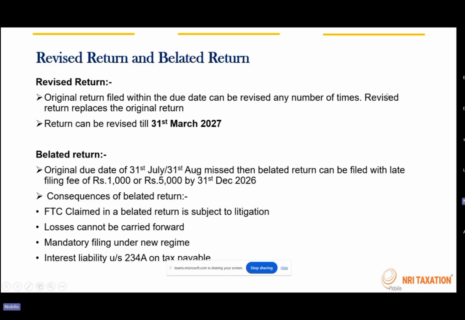Second is the revised return. Third one is the belated return, and the fourth one is the updated return. So first we have discussed the original return. Now we'll look into the revised return and belated returns. As per the latest update, a revised return can be filed till 31st of March 2027. All the dates I'm referring to here are keeping in mind financial year 25-26.